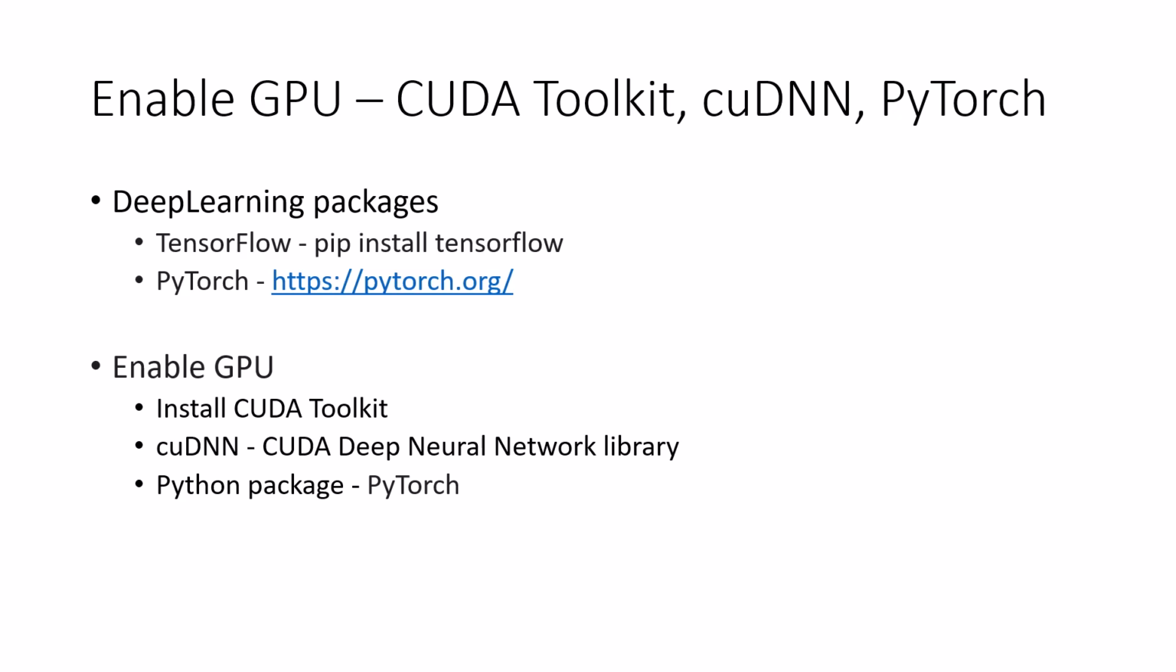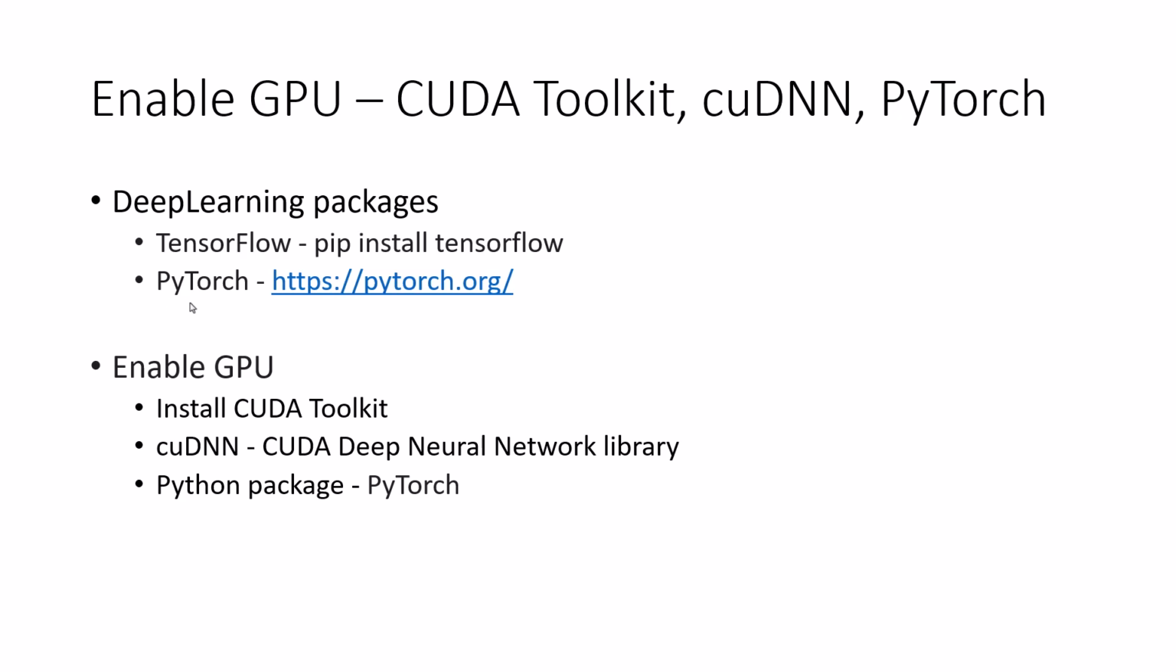Now let's see how to enable the GPU. So we need to install deep learning packages, TensorFlow and PyTorch. TensorFlow is straightforward. All you have to do is pip install TensorFlow, whereas PyTorch is a little tricky. In generative AI, you may not need PyTorch much, but you need it in deep learning. To build any deep learning model from scratch, we need PyTorch and TensorFlow packages.